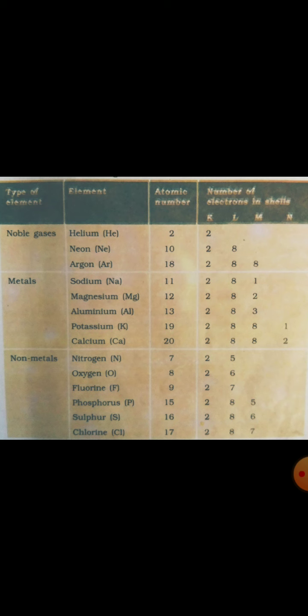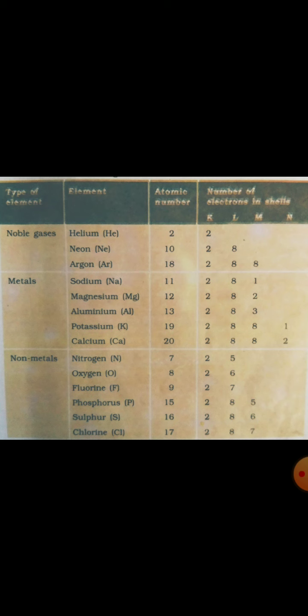There is a total number of electrons, and in first orbit we can fill maximum 2 electrons, so that will be filled in K shell. Now out of 11, if we fill 2 in first orbit, there will be 9 electrons left. Now come to L shell. In L shell, we can fill maximum 8 electrons. So out of 9, we have filled 8 electrons. That is 1 left, so that 1 electron will be filled in M shell.